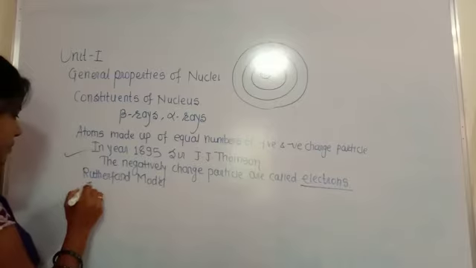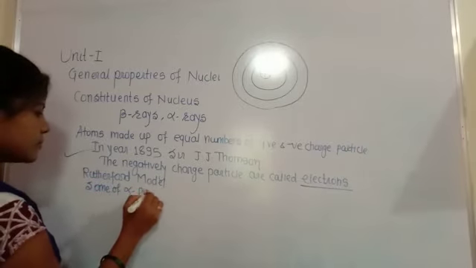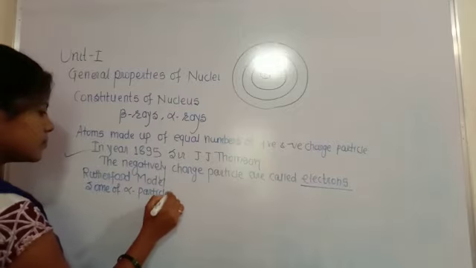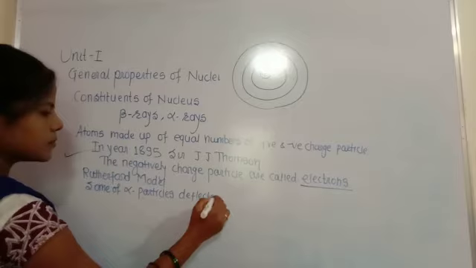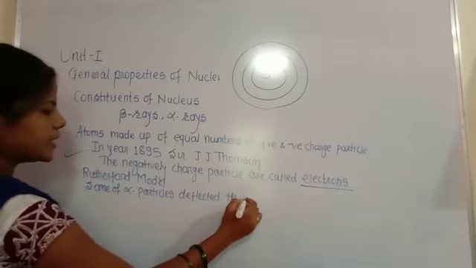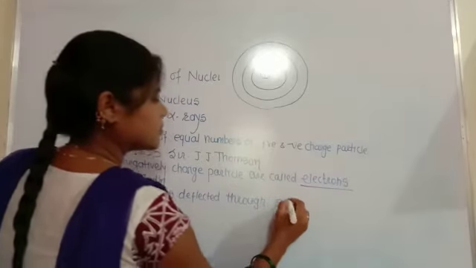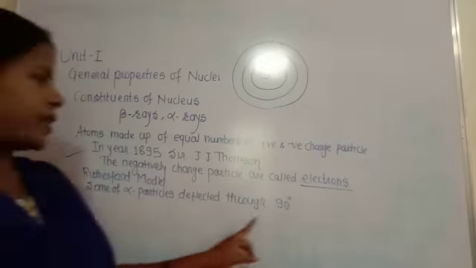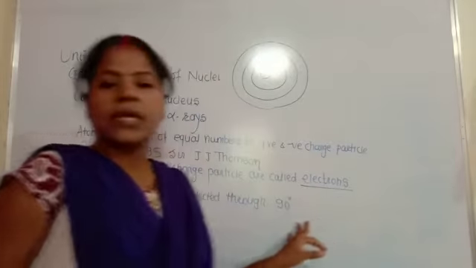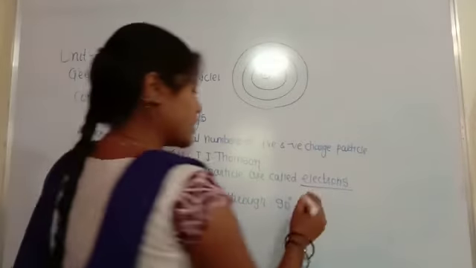That means some alpha particles were deflected through 90 degrees. So why these 90 degree deflections?